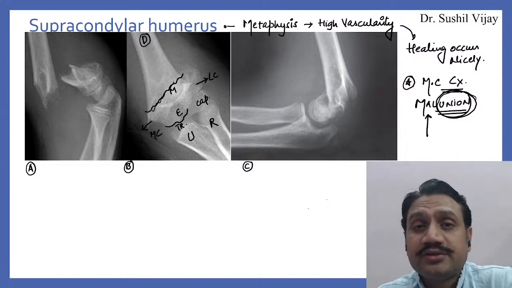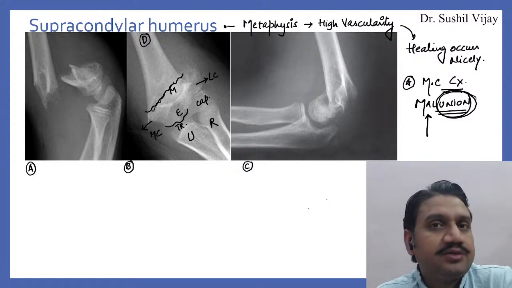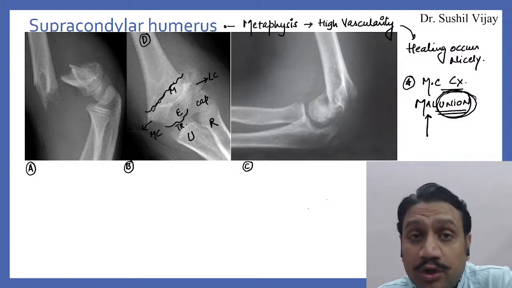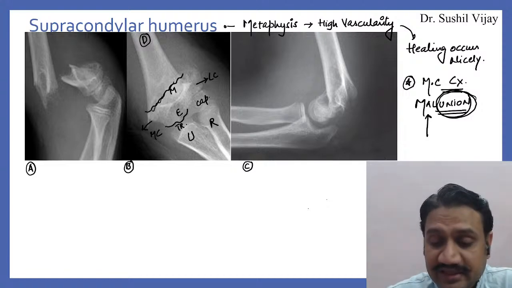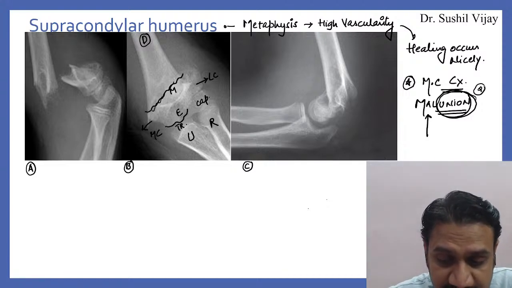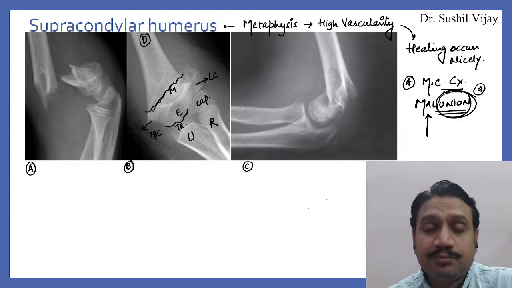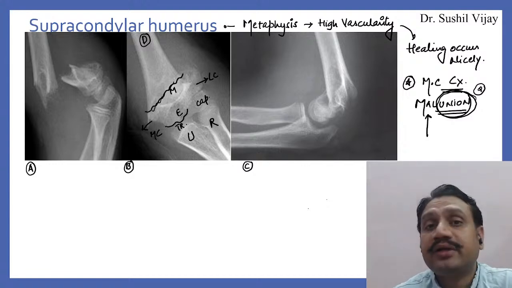It is always not a trouble. Sometimes it is okay. Sometimes it is not okay, right? So supracondylus, please remember one of the questions of your exam, the most common complication has to be malunion, right? Most common has to be always malunion, right?